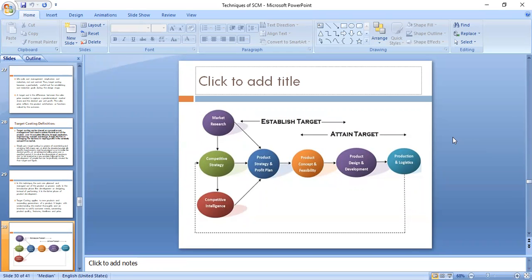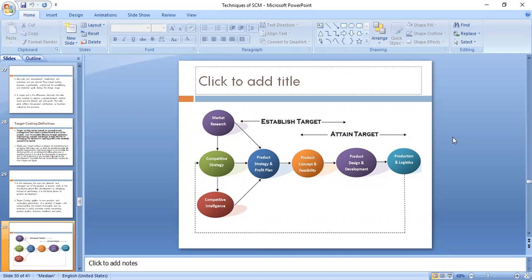Suppose, for example, if you want to enter into the European market, then the same strategies that we apply in India will not be implemented, correct? Because the market itself will be totally different.